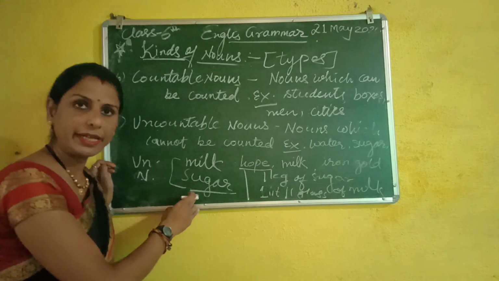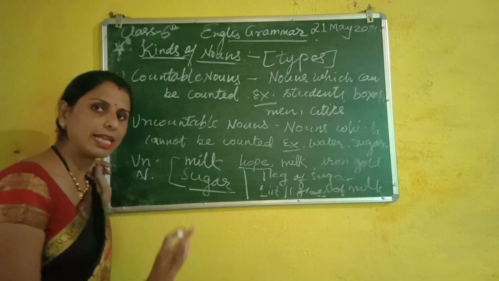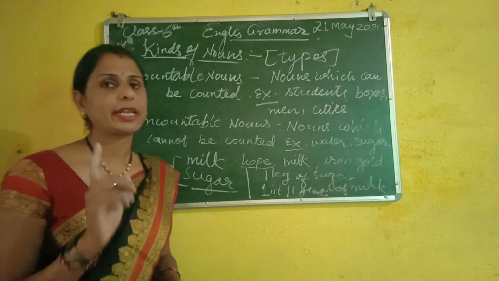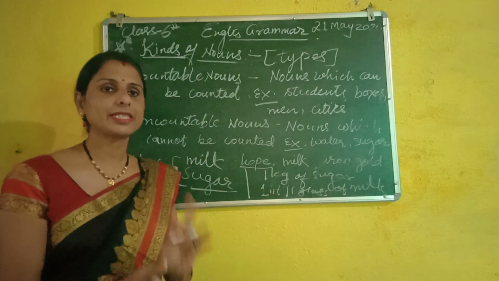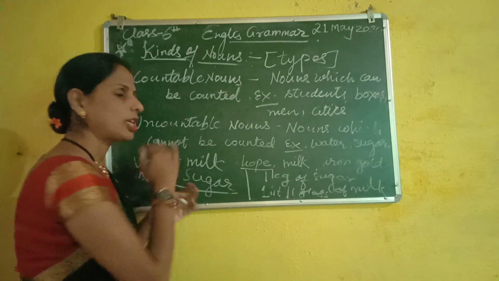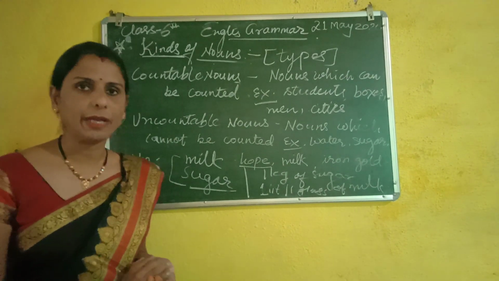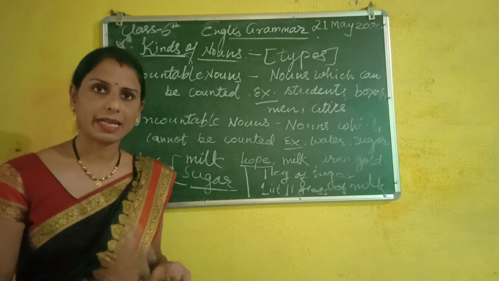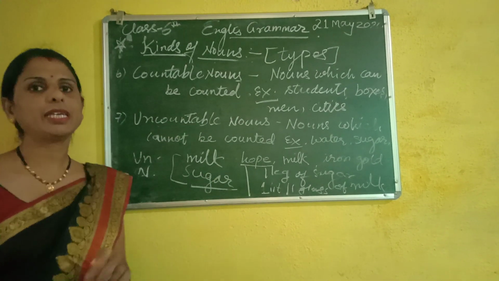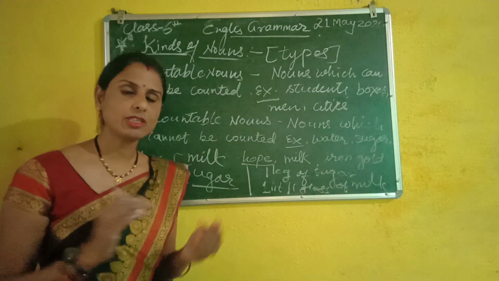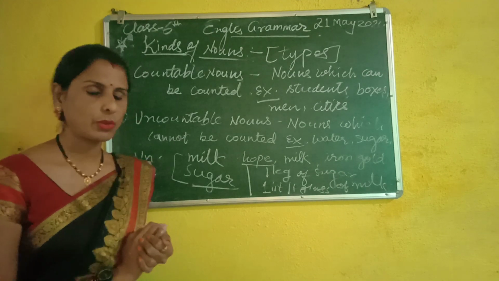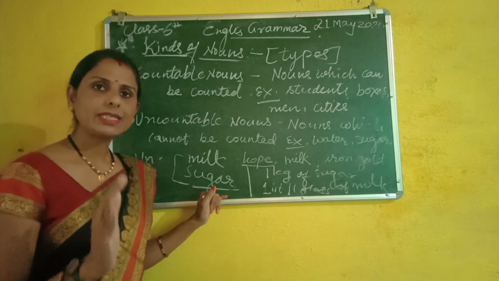I have explained here the definitions as well as the examples. So what you have to do, beta, again I am saying, just watch the video carefully and try to catch the explanation. Don't trouble your parents again and again. You can do it. Here you will see all the definitions of the kinds of nouns and all the examples of the nouns. Till here it is finished.